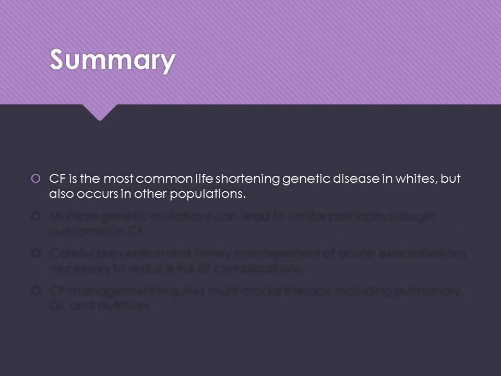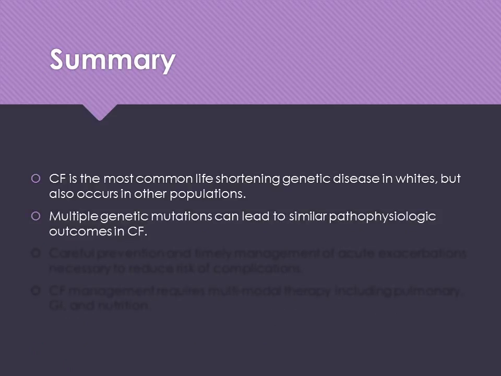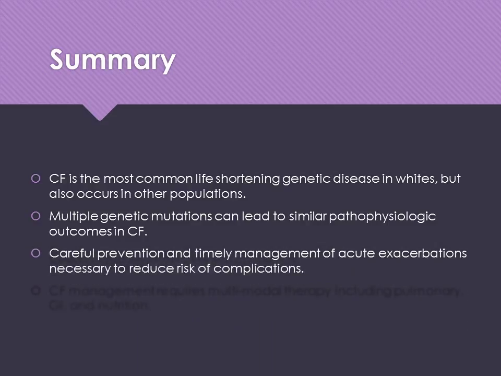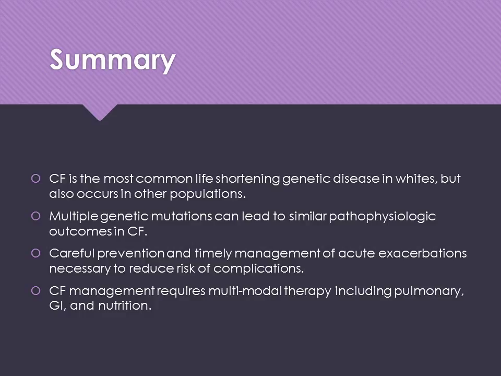In summary, cystic fibrosis is the most common life-shortening genetic disease in Caucasian individuals, but also occurs in other populations. There are multiple genetic mutations that can lead to similar pathophysiologic outcomes in cystic fibrosis. Careful prevention and timely management of acute exacerbations is necessary to reduce the risk of complications, especially time spent inpatient and worsening overall function. Cystic fibrosis management requires multimodal therapy, including pulmonary, GI, and nutrition. So we're doing a bunch of referrals for patients that have cystic fibrosis.